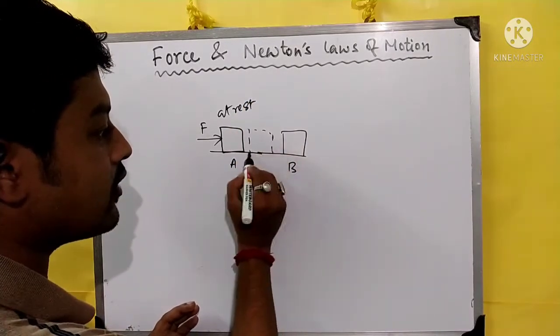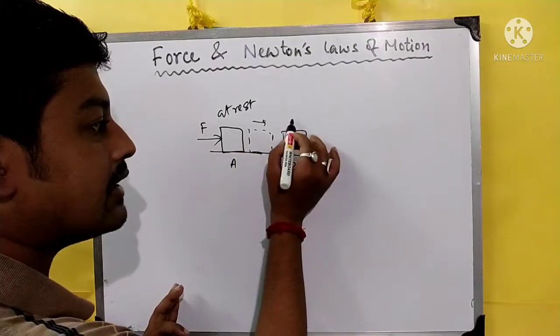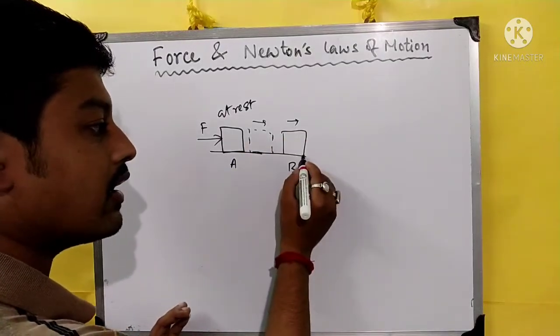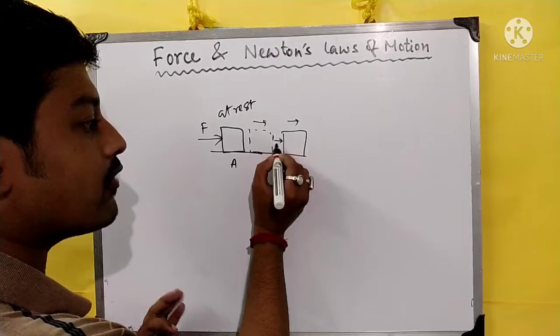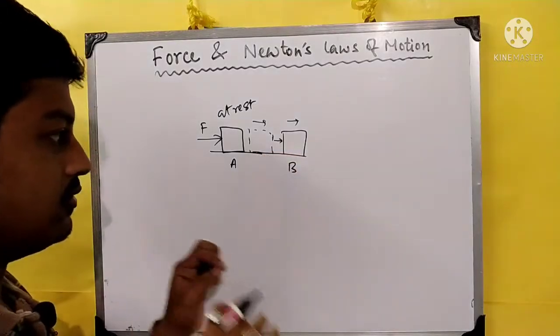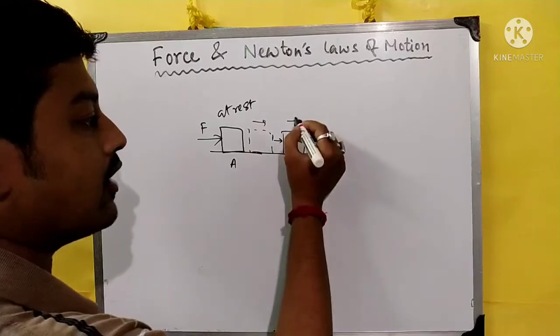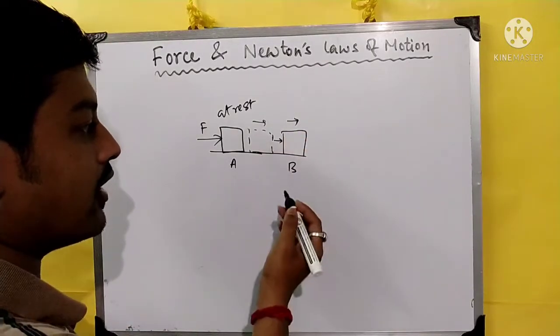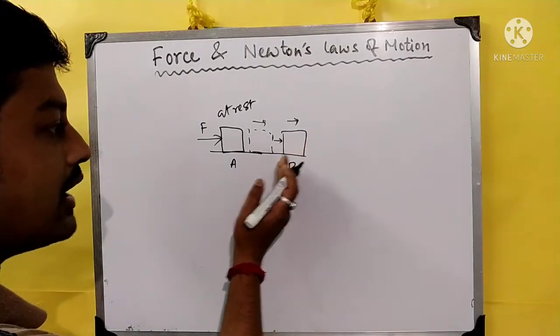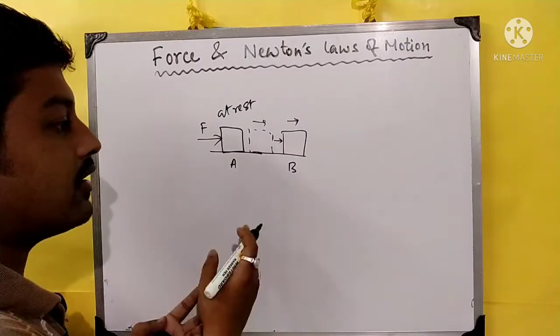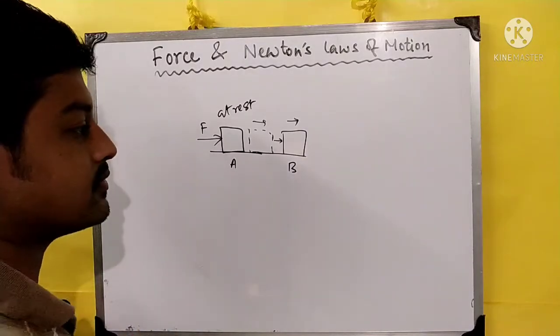In this state it was moving, and in this state it is also moving, and still the effect of force is kept on the body. Whenever we erase this effect of force, this body will stop.